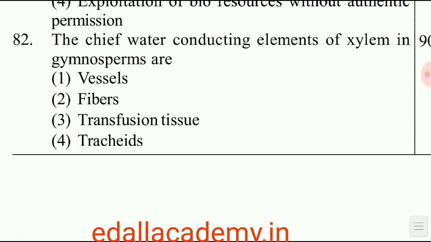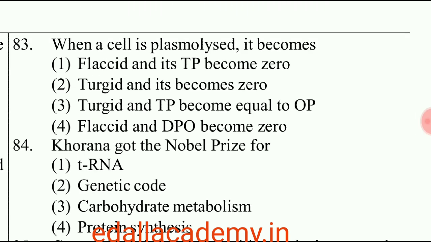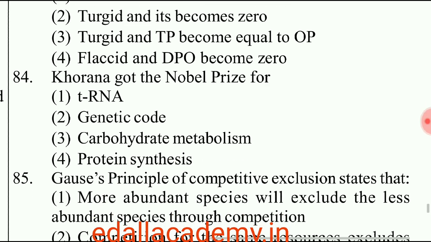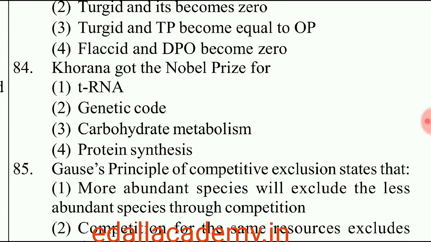Question number 82. The chief water conducting elements of xylem in gymnosperms are. The answer is xylem fibers are chief water conducting elements in gymnosperms. The correct option is 2. When a cell is plasmolysed, it becomes flaccid and its turgor pressure becomes 0. So the correct option is 1. Question number 84. Corona got Nobel Prize for the discovery of genetic code. So the correct option is 2.